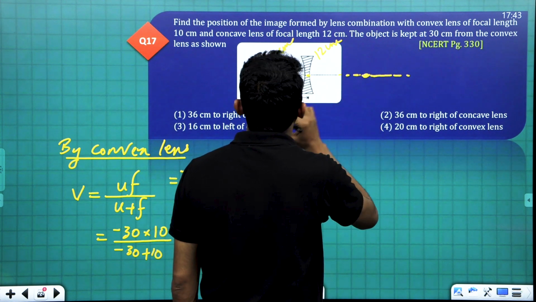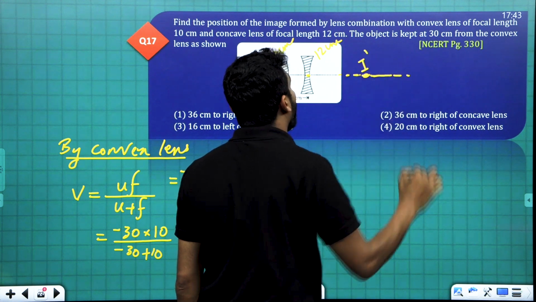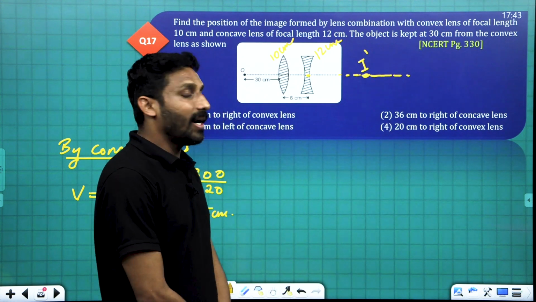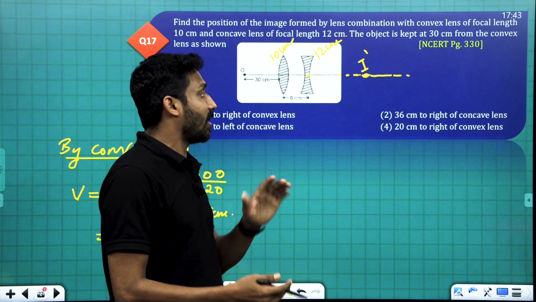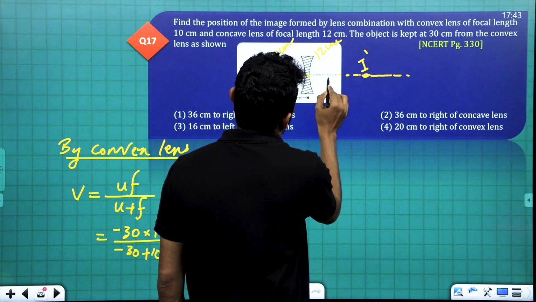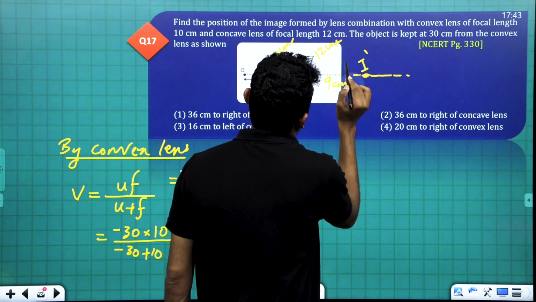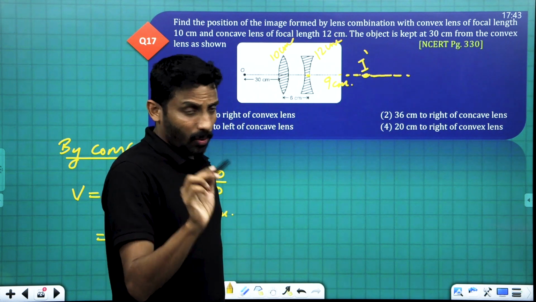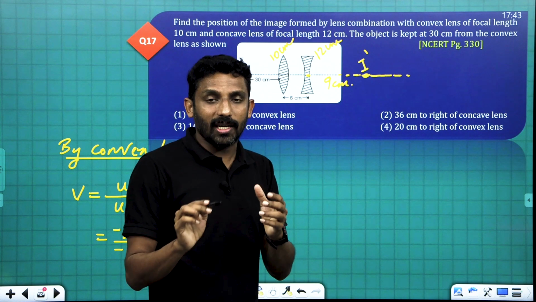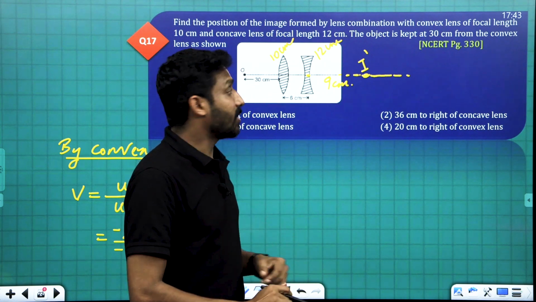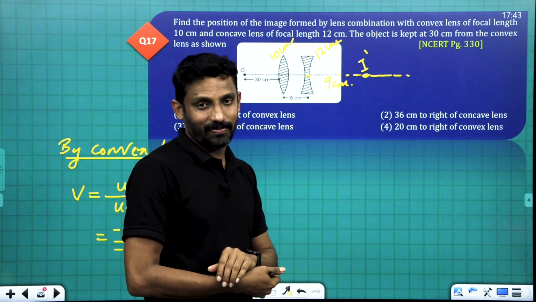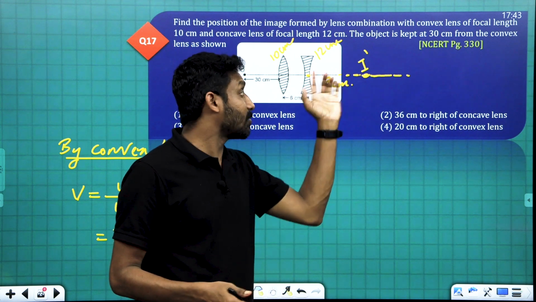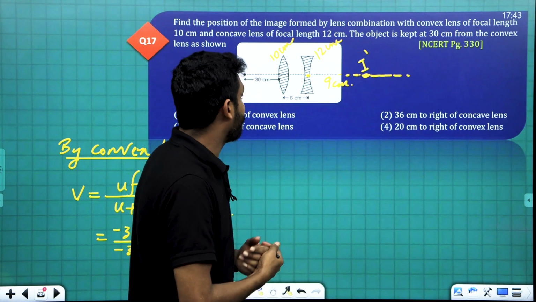This image I am marking as I dash. I dash is the image formed by the convex lens, 9 centimeter away. Now this I dash behaves as the virtual object for the concave lens.